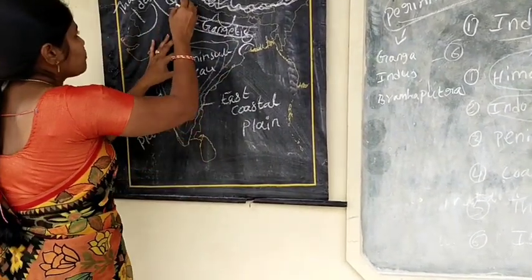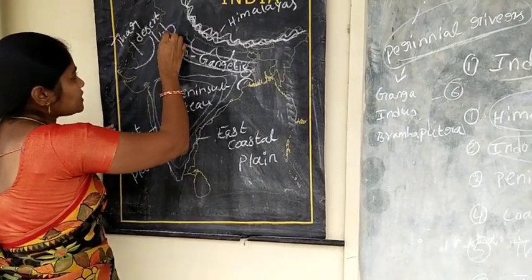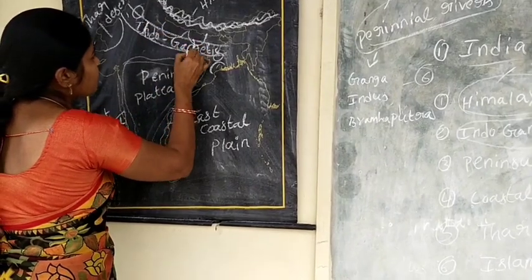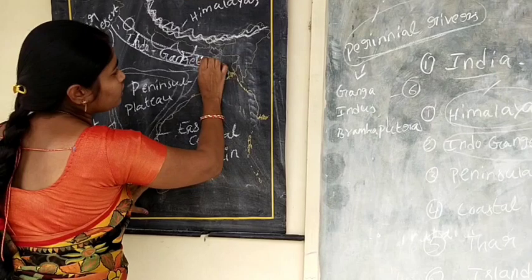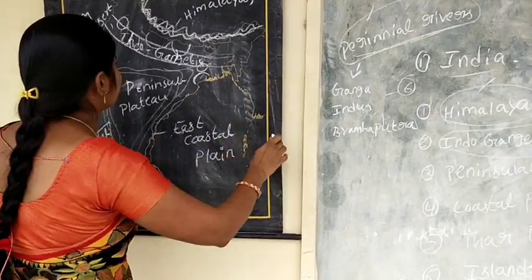The western part of the Indo-Gangetic Plain is formed by the Indus River, the central part by the Ganga River, and the eastern part by the Brahmaputra River and their tributaries.